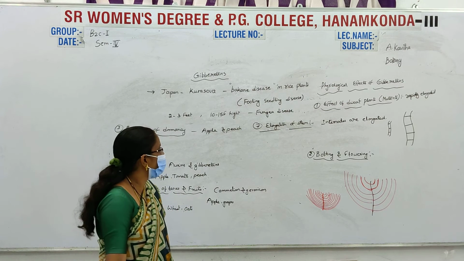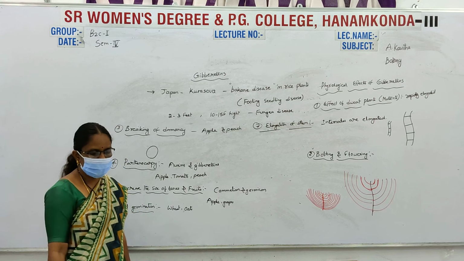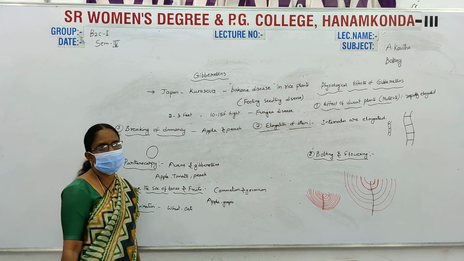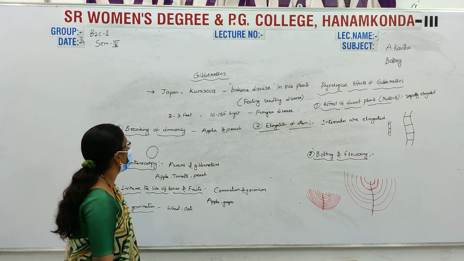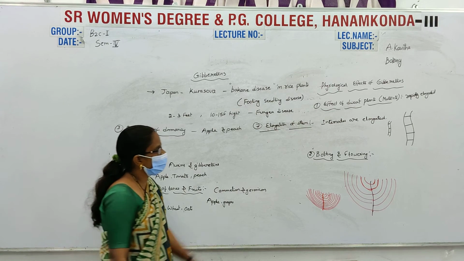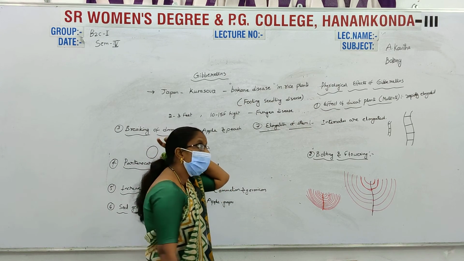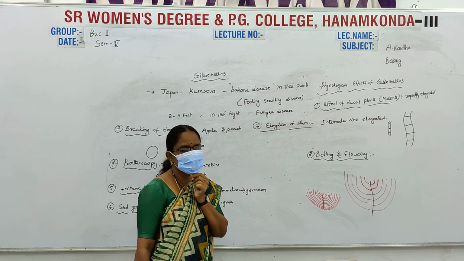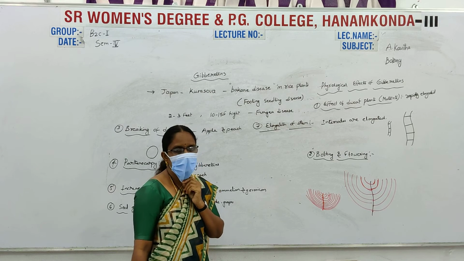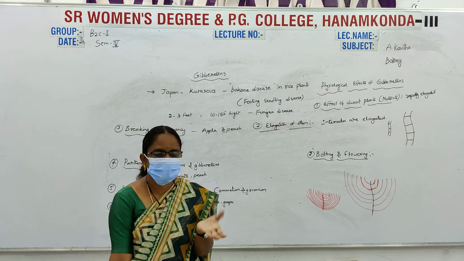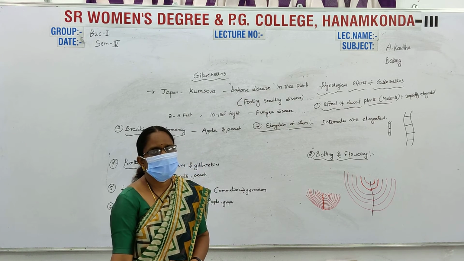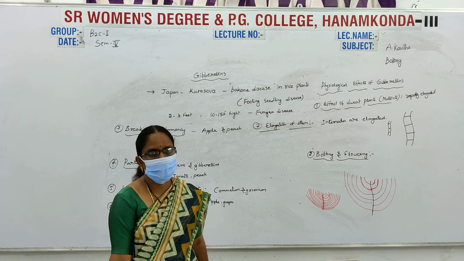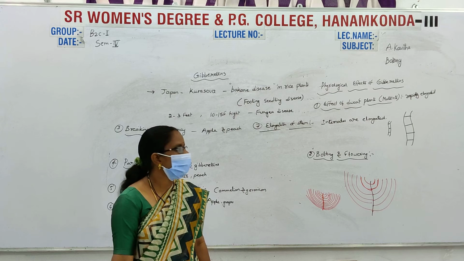And the next one is the physiological effects of gibberellic acids. The first one is the effect on dwarf plants or dwarf mutants. In dwarf mutants, when gibberellins are provided to the dwarf plants, they automatically elongate and rapid growth occurs.